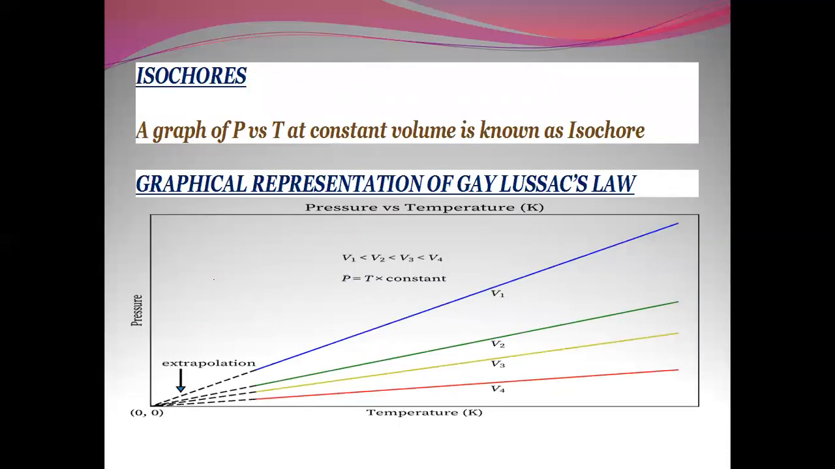So now we are talking about isochore. Isochore is a graph of pressure versus temperature, keeping volume constant. So a graph of P versus T at constant volume is known as isochore. This is the graphical representation of Gay-Lussac's law, where we are plotting pressure versus temperature at different volumes, and we can see over here that V1 is less than V2 is less than V3 is less than V4. So this is how we represent Gay-Lussac's law.